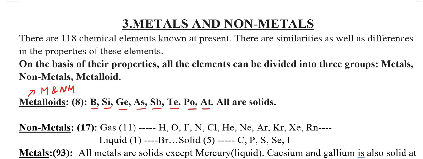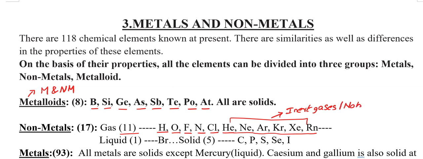Next section is non-metals. There are a total of 17 non-metals. Among those, 11 are gases, like hydrogen, oxygen, fluorine, nitrogen, chlorine, helium, neon, argon, krypton, xenon and radon. These elements are given a special name, that is inert gases, or noble gases.